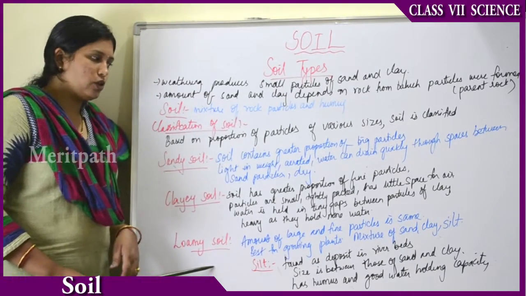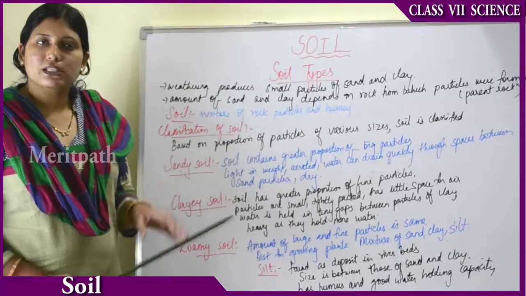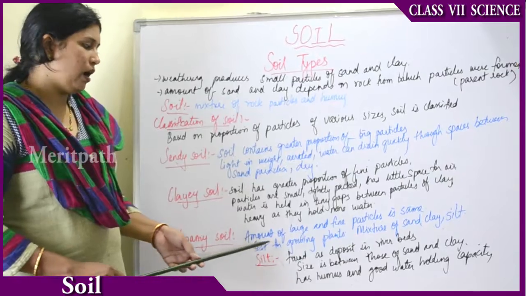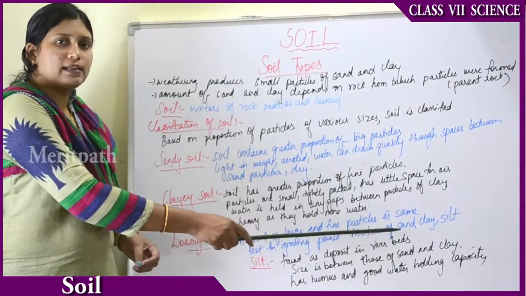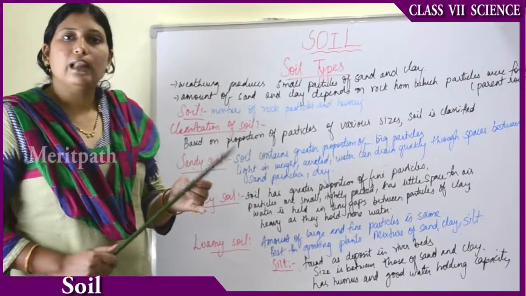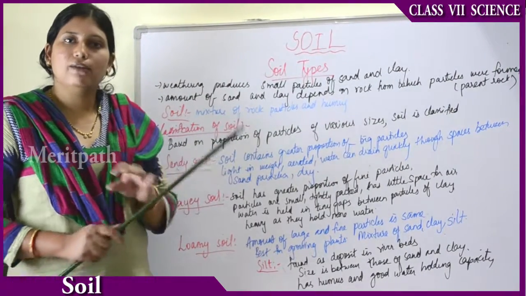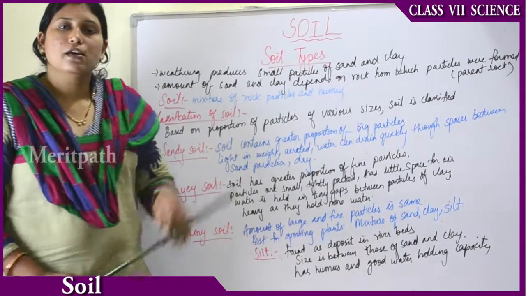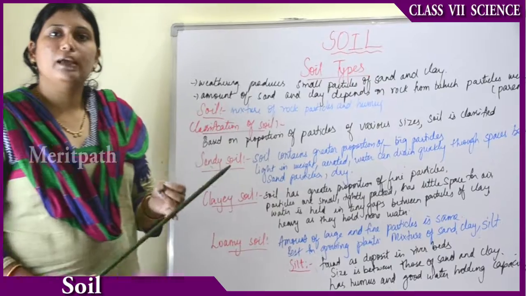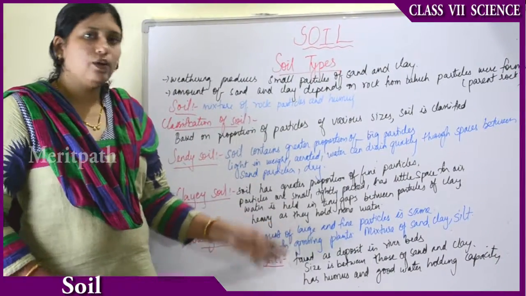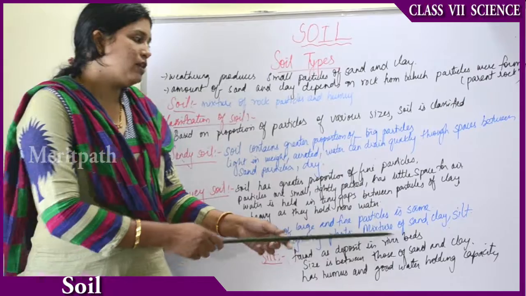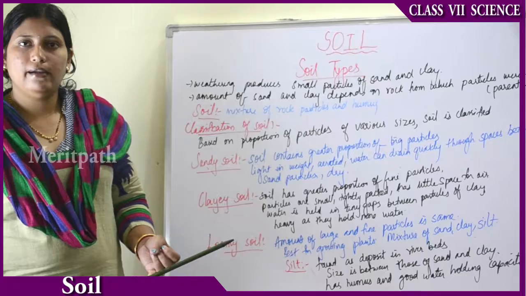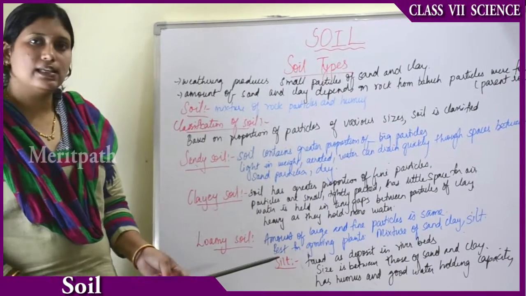Now moving on to loamy soil. Loamy soil is an equal mixture of clay soil and sandy soil, where the amount of large and fine particles is the same. So it has both large particles and small particles in equal consistency, 50-50. It is best for growing plants because it has equal amounts of big and fine particles. It is very good for growing plants, and it is a mixture of sand, clay and silt. Now what is silt?